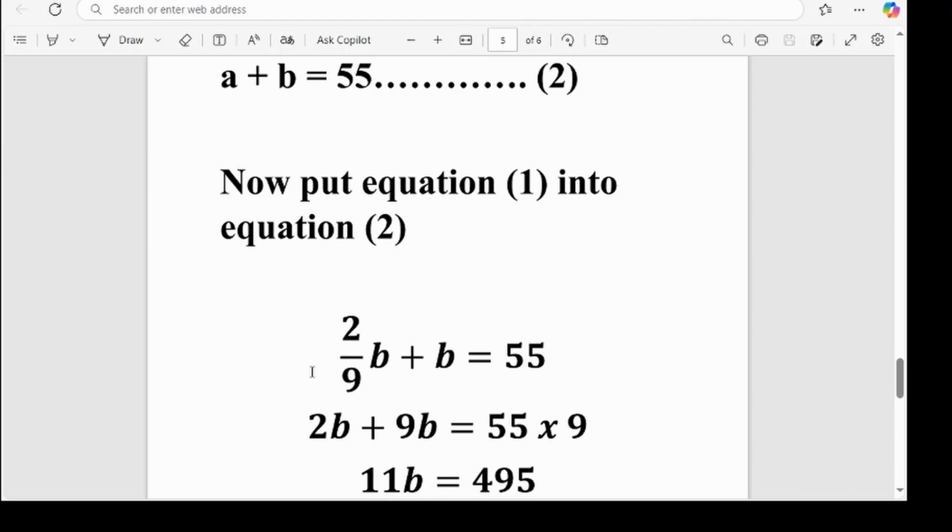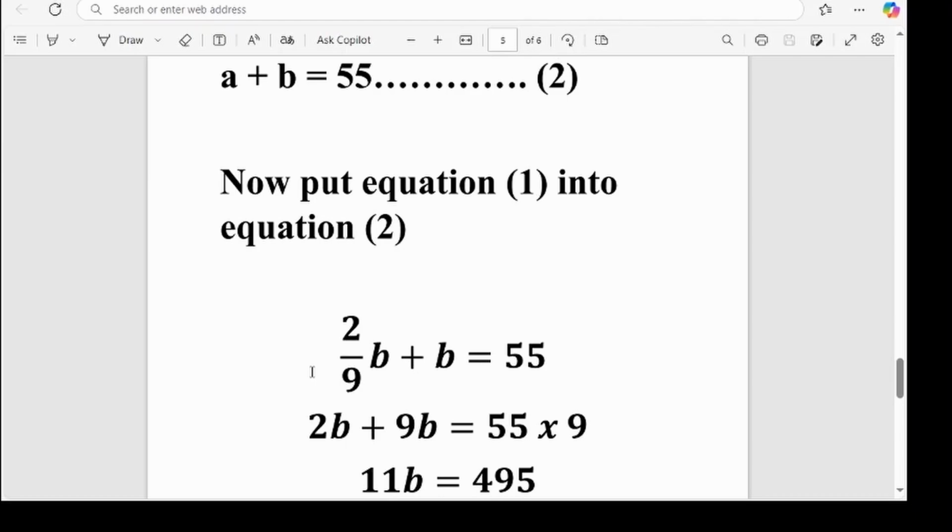And if you could recall the first equation, which is equation 1, A equals 2 over 9b, right? So 2 over 9b, which represents A, equation 1, plus B equals 55.